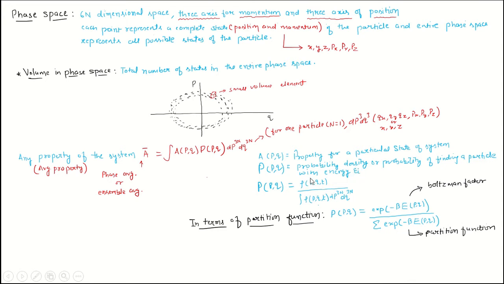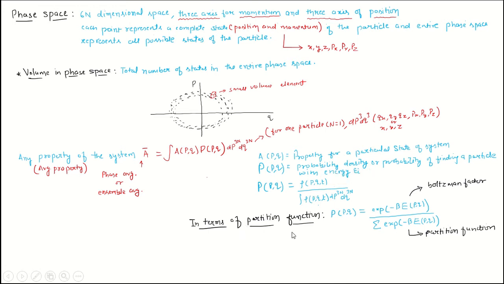That is this rho here, divided by the integral of this function over the entire phase space, that is the total number of states, because the total number of points in the phase space equals the total number of states. That's how it is written as probability density.